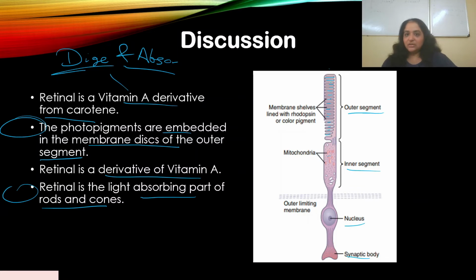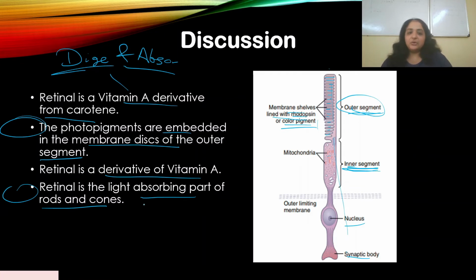Okay, the nerve impulse passes through like that. Okay, these are the membrane shells lined with rhodopsin or color pigment. Okay, so what you see the outer segment and rhodopsin or photopsin, depending on whether you're talking about rods or cones, is present in the outer segment. Okay, this is the inner segment. So that statement was clearly incorrect.